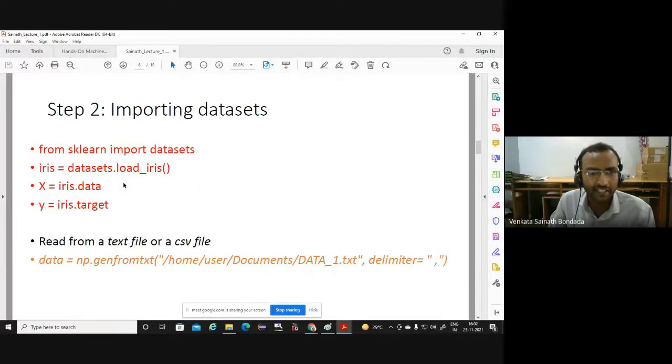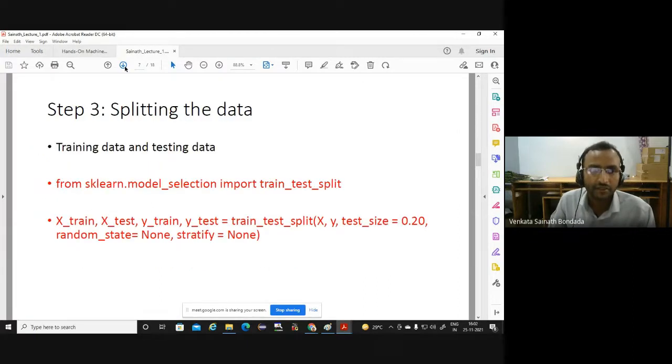We are importing data sets. We know what our input X and our Y are. We know the dimensions also. The next step is that we have to split the data. These words are very common and you must know them. We are splitting the data into training and testing. Okay? 80% and 20%, 90% and 10%, and so on.